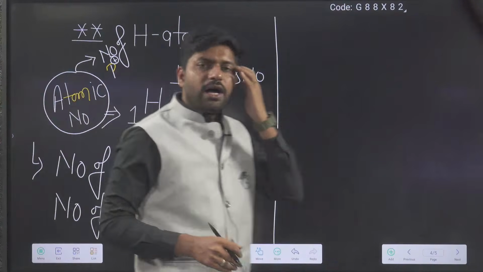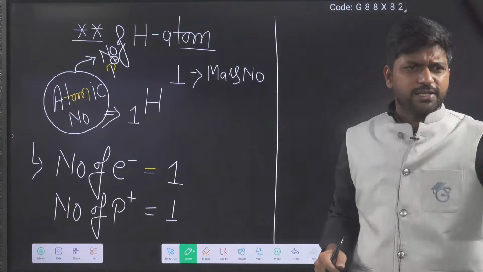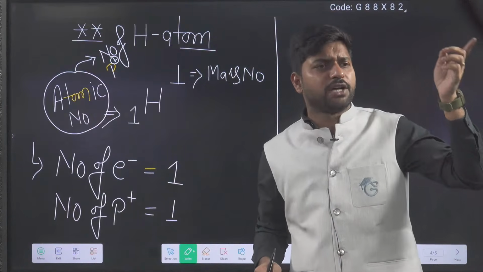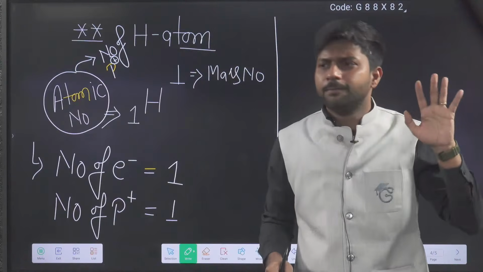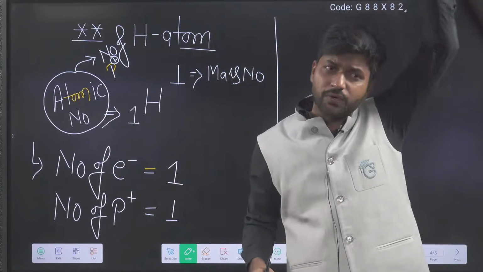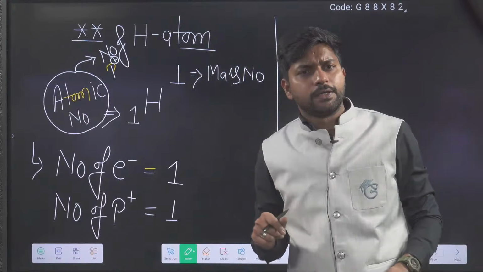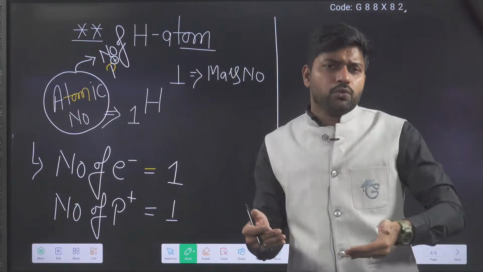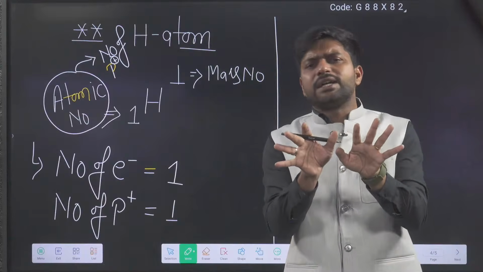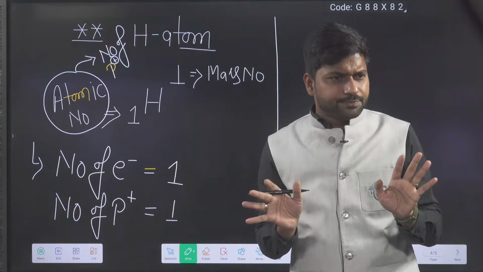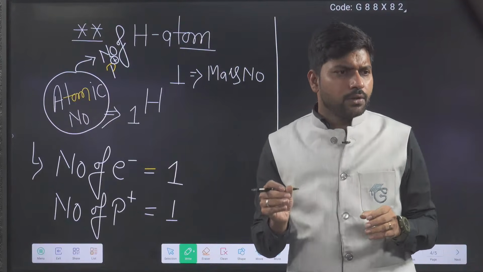Yesterday, in the last class, we discussed the mass of the electron as well as the mass of the proton. The mass of the electron we consider negligible because it is 10 to the power minus 31 kg, very less. Compared to the mass of the electron, the mass of the proton is considerable.